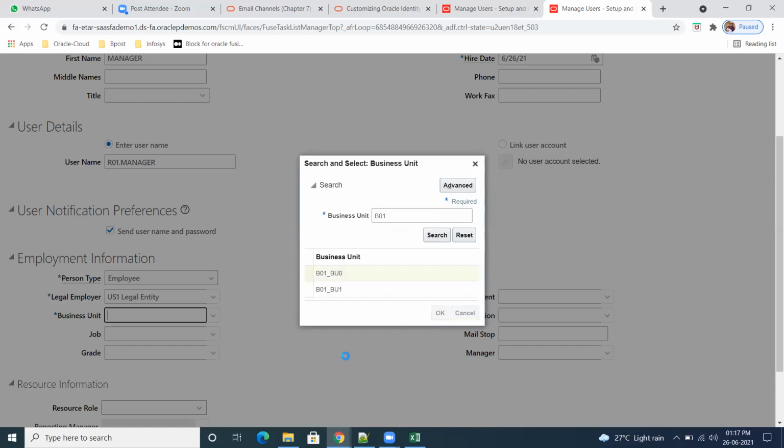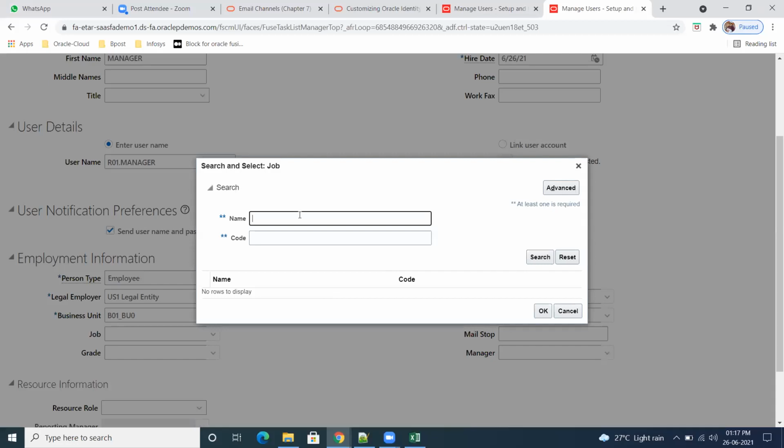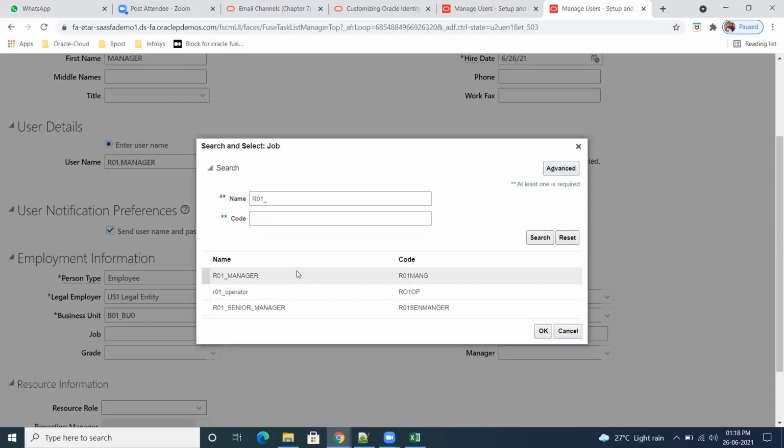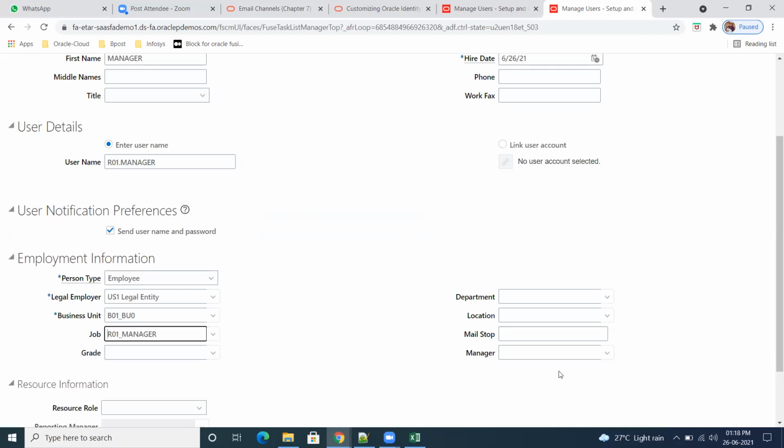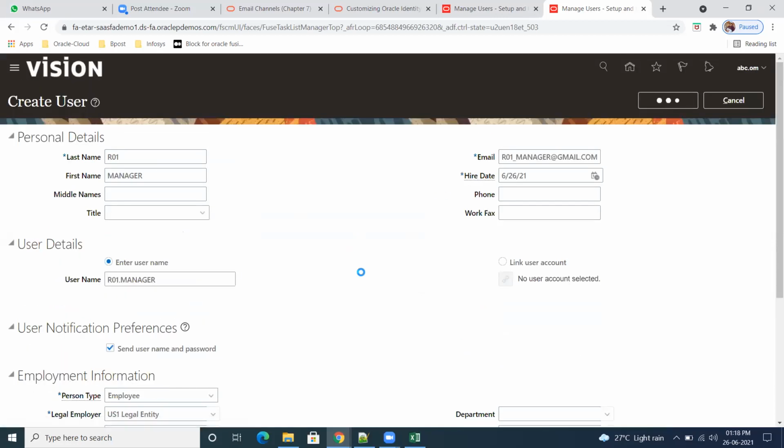This one. Job. So he's a manager. R01 Manager. Manager won't come. Manager first will create.